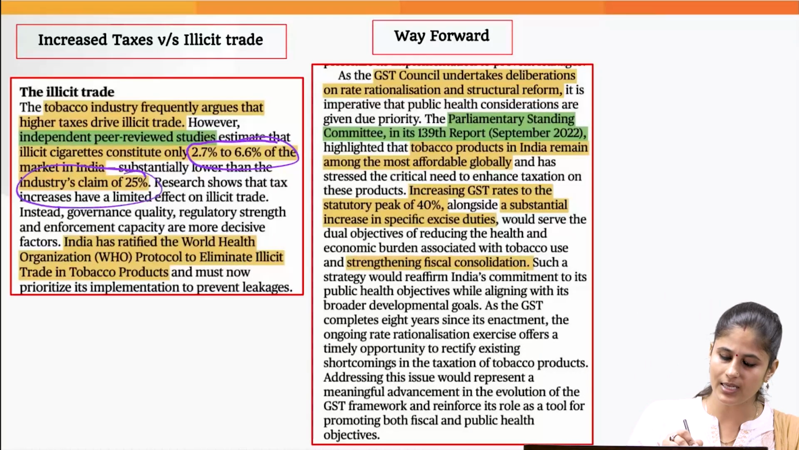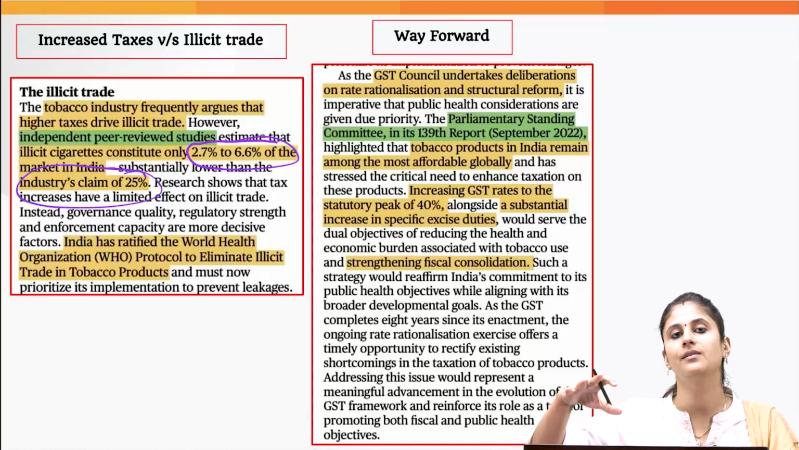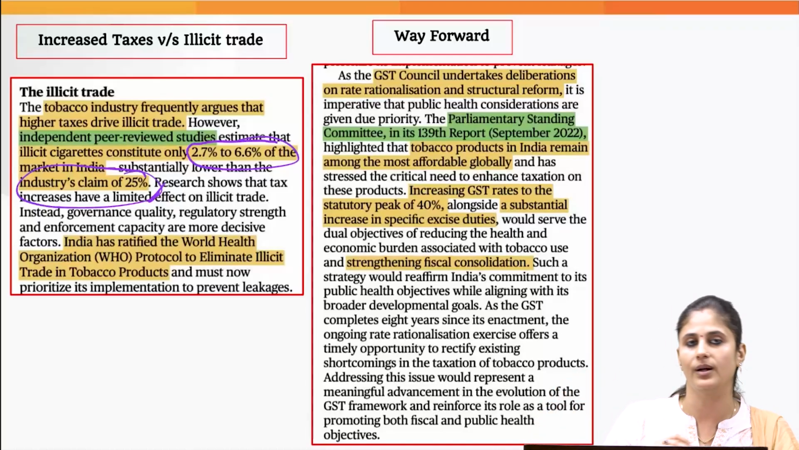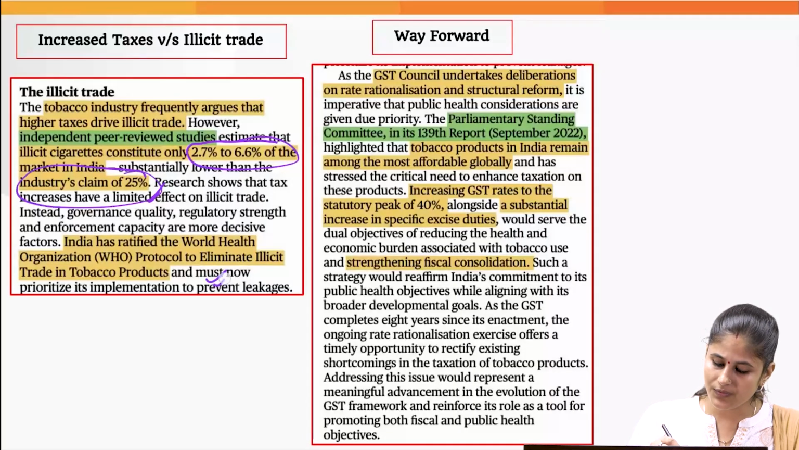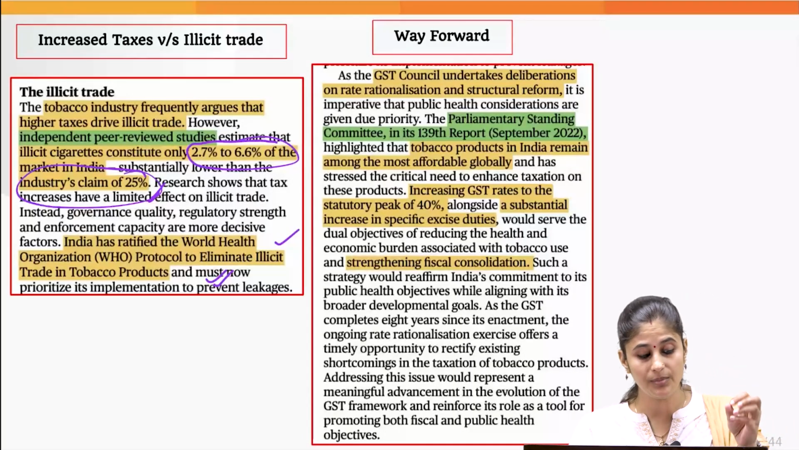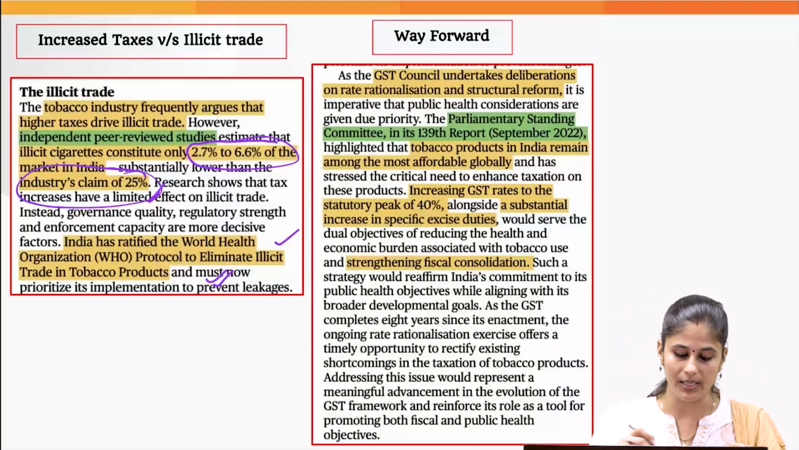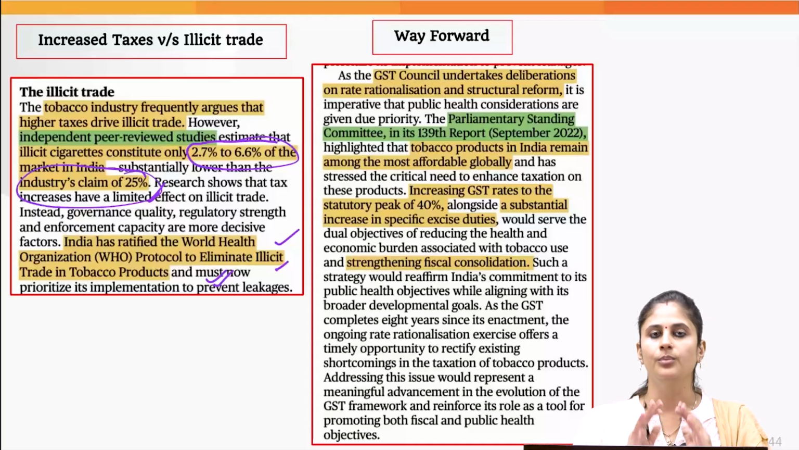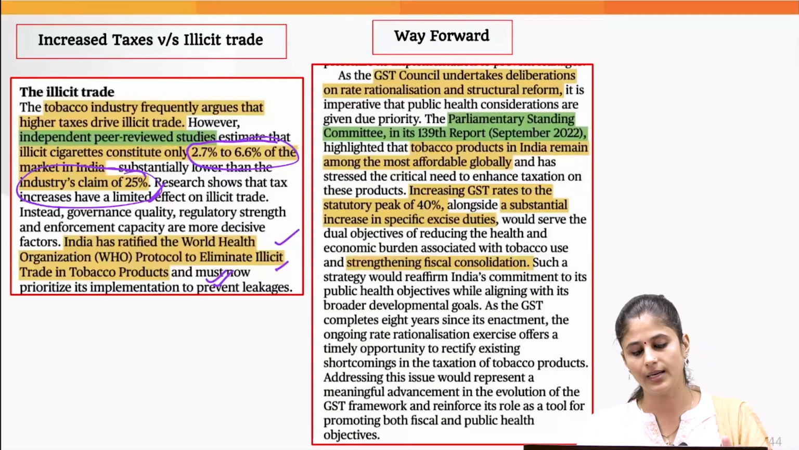The industry basically claims that if you increase the taxation on tobacco products, then illicit trade in tobacco products would be roughly 25%. But according to the writer, this is not true. The writer has further pointed out that since India has ratified the WHO protocol to eliminate illicit trade in tobacco products, we need to effectively implement this protocol to bring down illicit trade. Now, what way forward has the writer suggested?